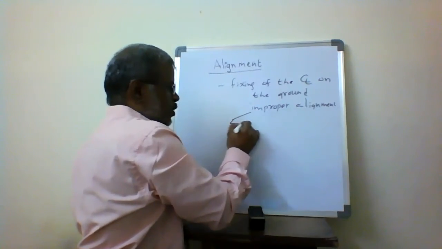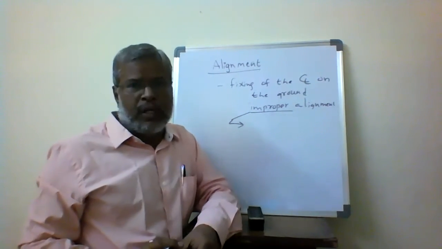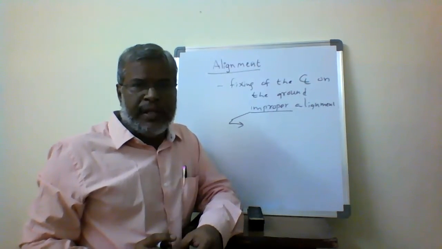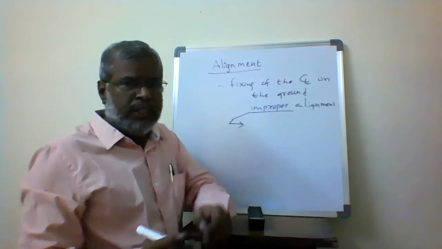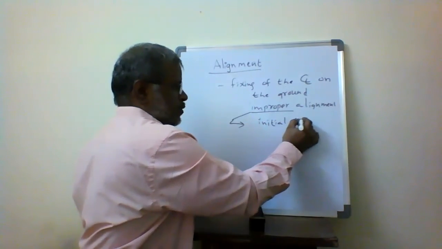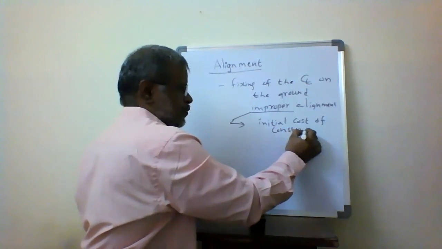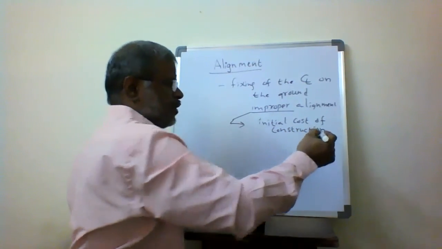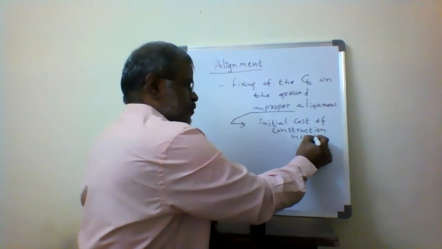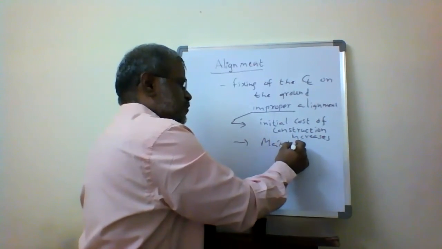So what will we face if the alignment is not done properly? What are the negative things and disadvantages that come? The first one is that the initial cost of construction increases. Maintenance cost increases.